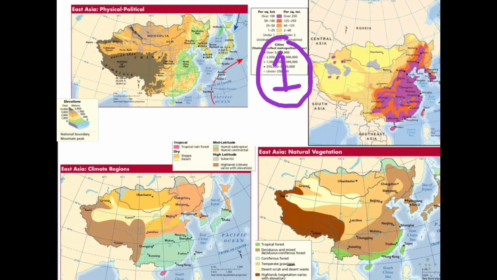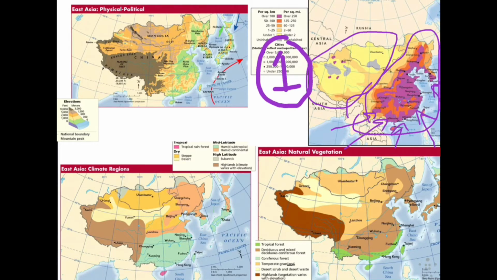And now E, describe how this affects the population distribution based off of what we've learned in these two things. The eastern area of East Asia is going to be highly populated, while the western area, not so much. Because the land is flat, the climate is good, you're close to the coast, you can trade, you can get out, and so you're going to have a lot more people living in the eastern area, as well as these rivers are going to affect population settlement in this area, because it's the cultural hearth, if you remember that.